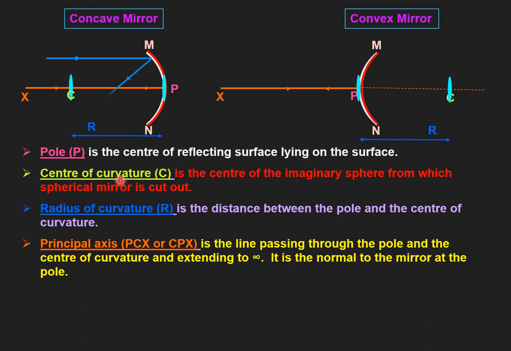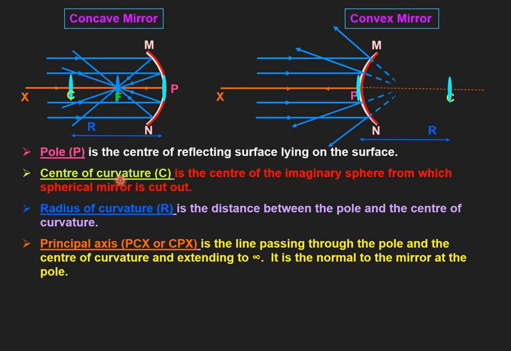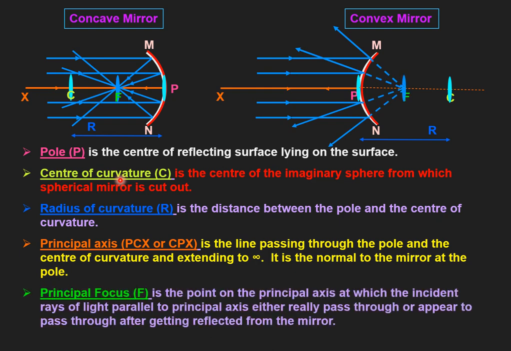Next term is what? Principal focus. So what is principal focus? Whenever light rays which are coming parallel with respect to principal axis, after reflection they will pass through a particular point.